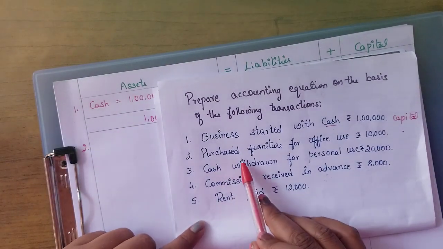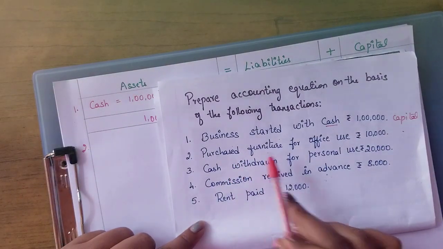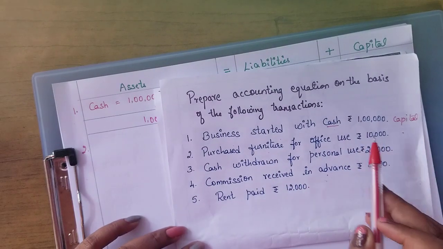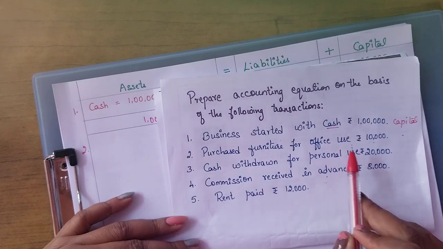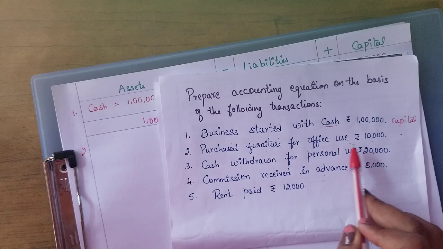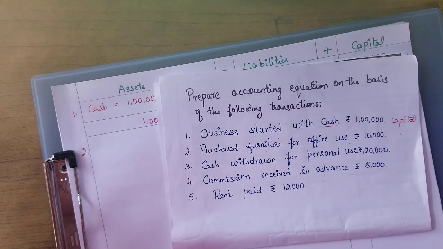So the second transaction says purchased furniture for office use rupees 10,000. So here it is not a credit transaction. They have clearly mentioned it is purchased furniture for office use for 10,000. They have not mentioned credit. So it's not a credit transaction. It is a cash transaction.